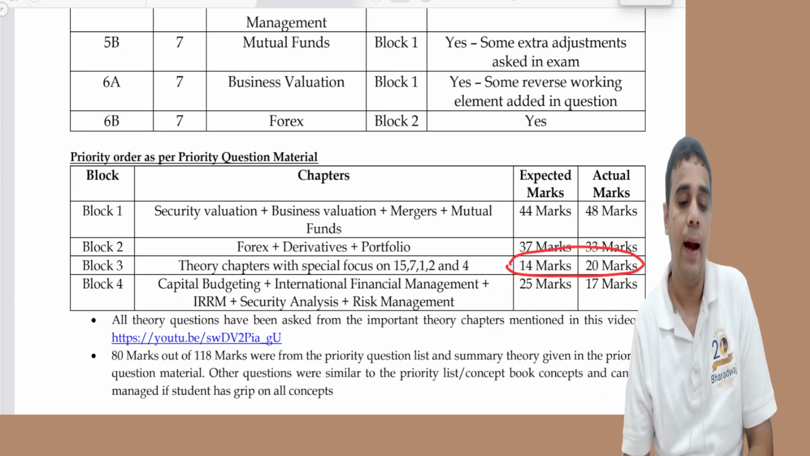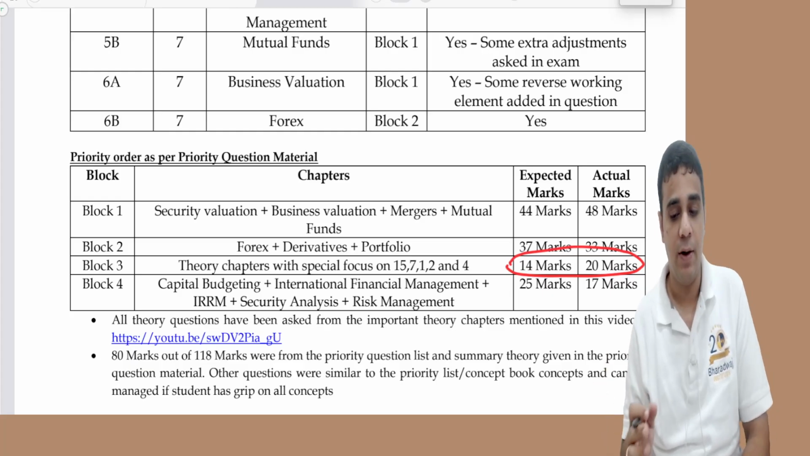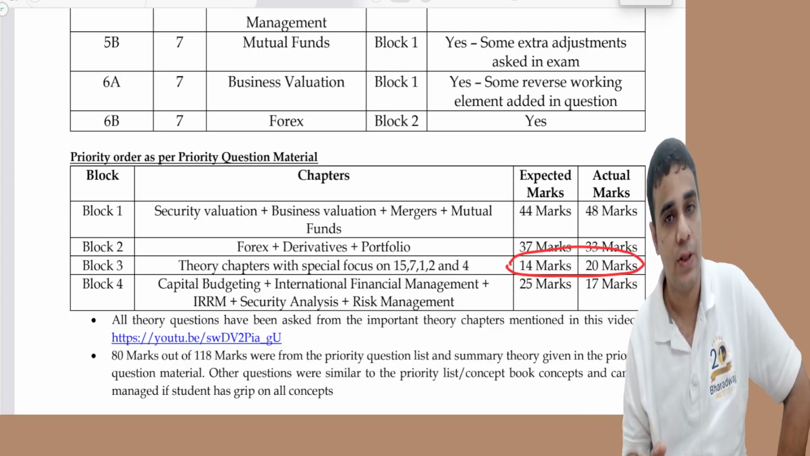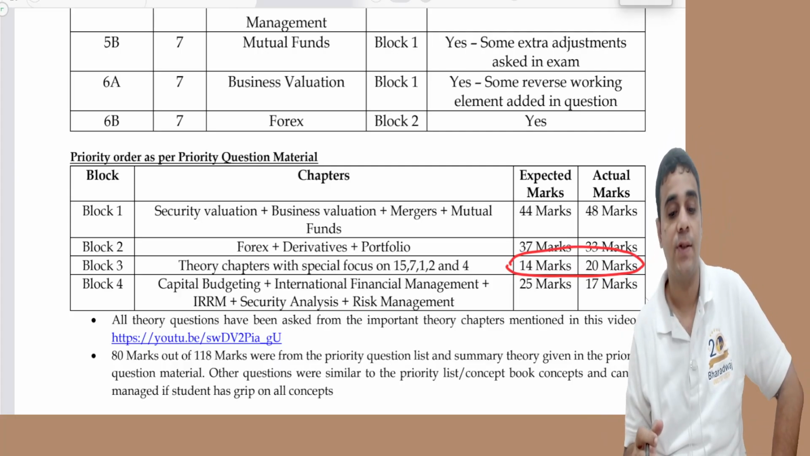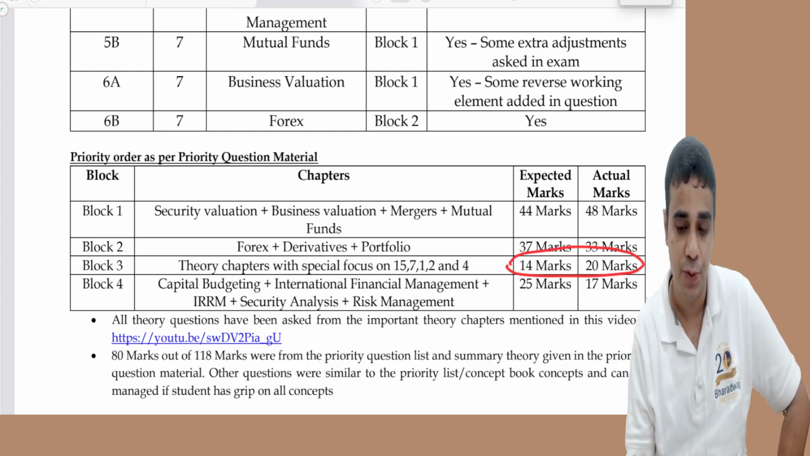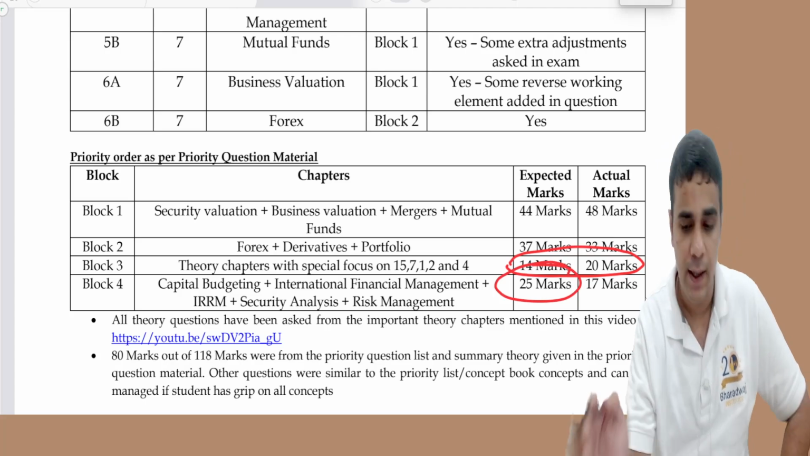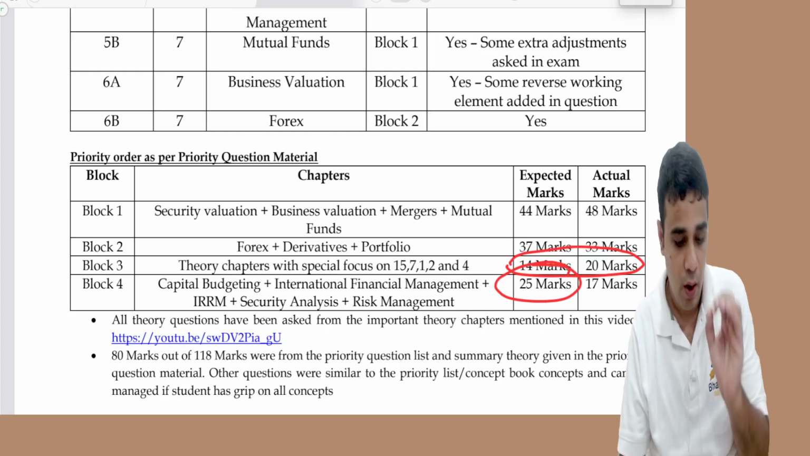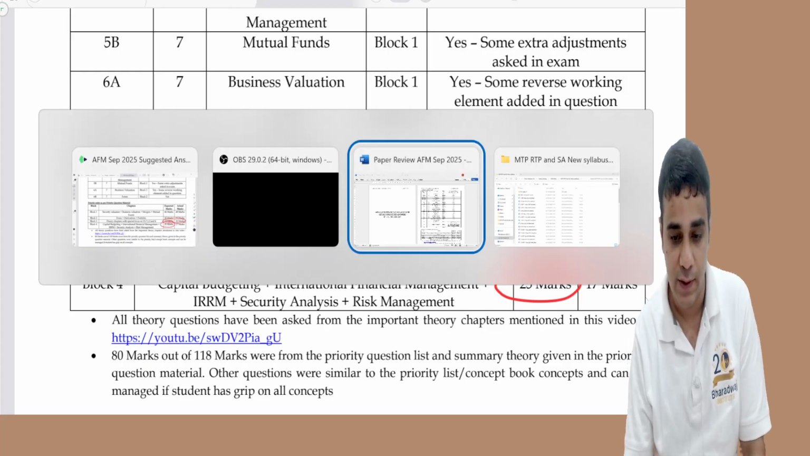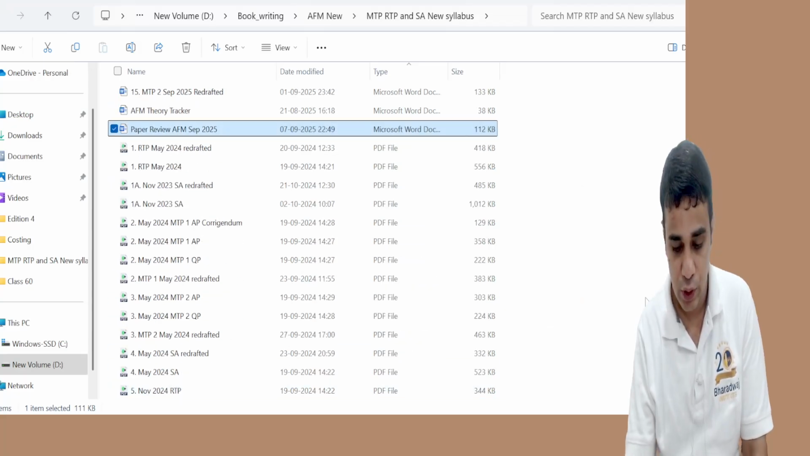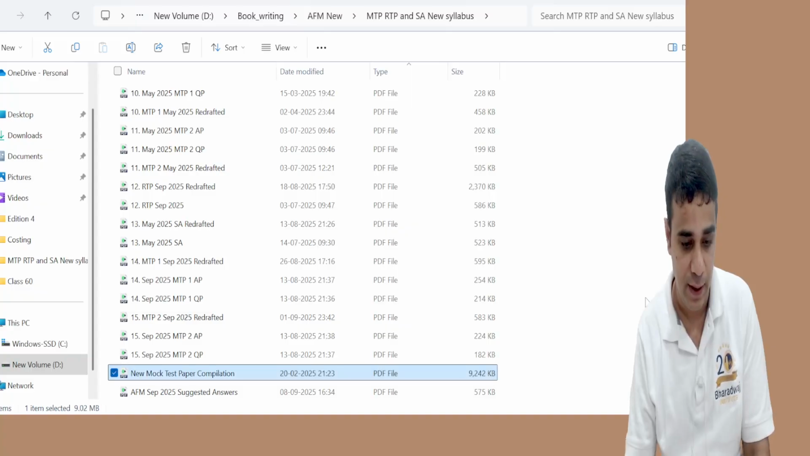And your last block, which I normally tell you to give lesser importance, is capital budgeting, international financial management, interest rate risk management, security analysis and risk management. Expected 25 marks, actual 17 marks. This is as per the different blocks which I had introduced. If you see my priority question material, you will see these different blocks being given to you.